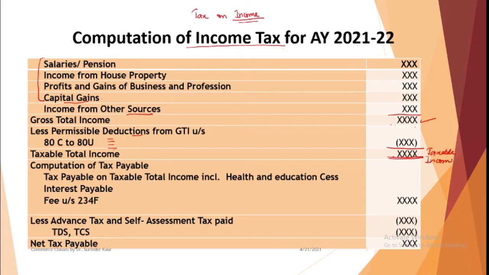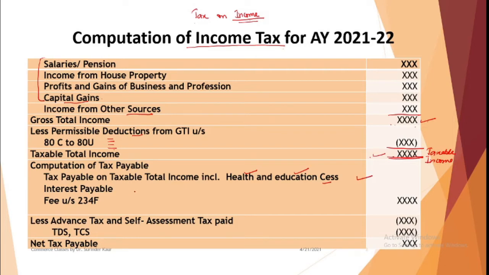Now, as per the given slabs, tax will be calculated on this income. This will include health and education cess. Cess implies tax on tax. So you have calculated tax on your income. Now on that tax you have to pay certain additional tax on account of health and educational schemes being started by the government. So a separate cess is applicable, and the total tax will be calculated.